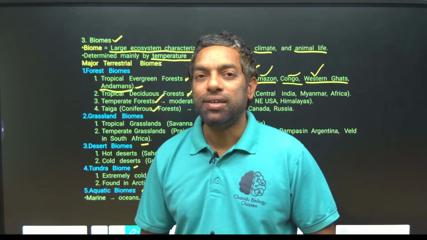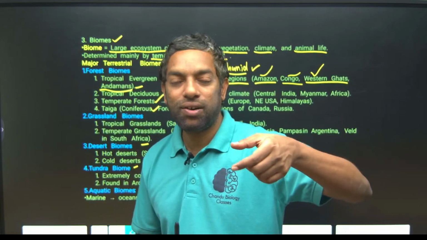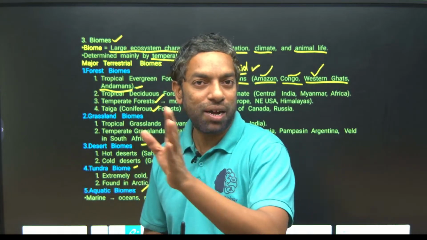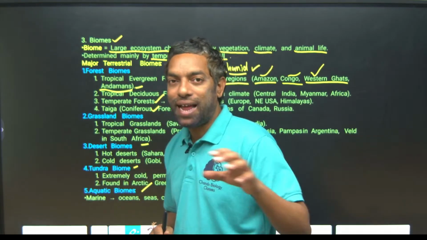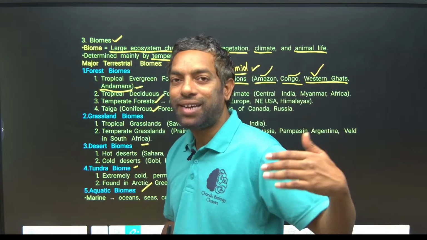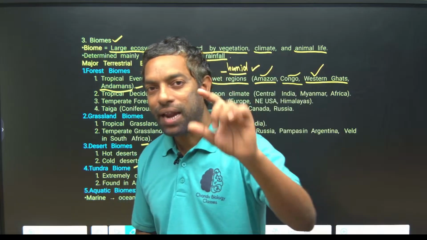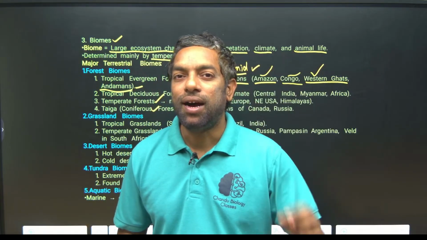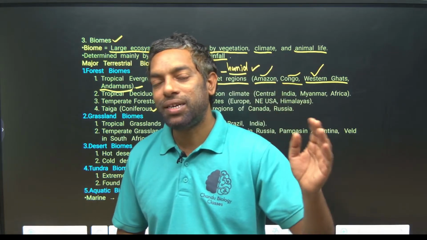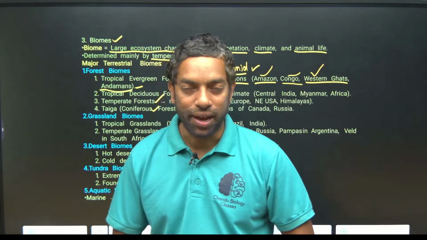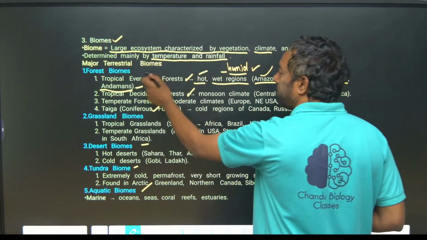So the Western Ghats of India and the Eastern Himalayas, the eastern states, including the Brahmaputra valley and Assam valley, and the Andaman Nicobar Islands are tropical evergreen forest. The character of tropical evergreen forest is hot and humid, guys. There is huge rainfall and high temperature in this area. This is about tropical evergreen forest.